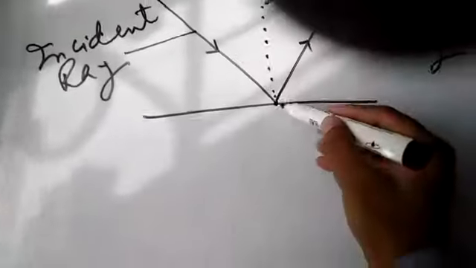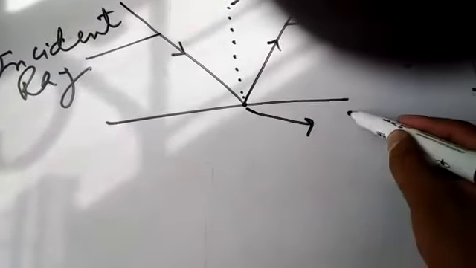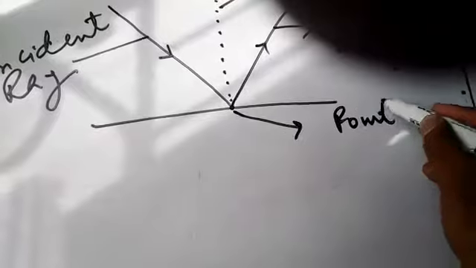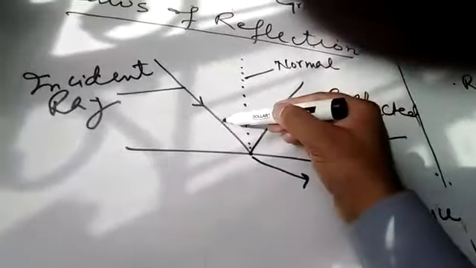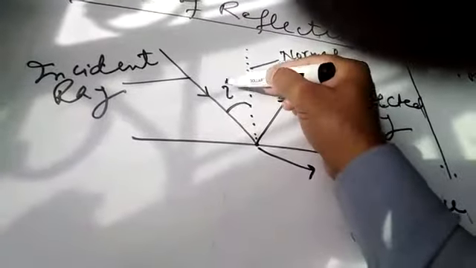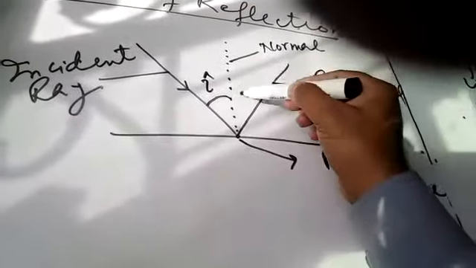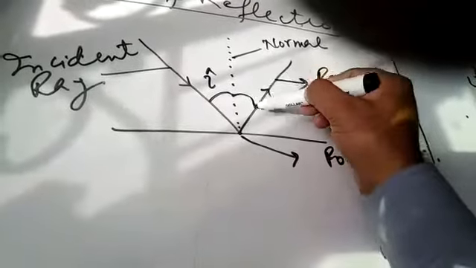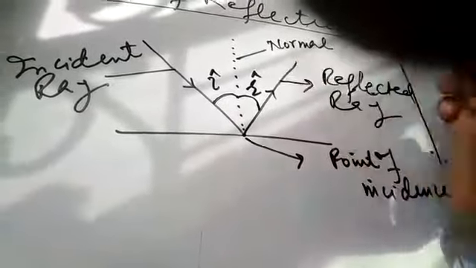So the point where the reflection occurs is called the point of incidence. So what are the laws? Number one law is the incident ray makes an angle with the normal. This is called the incident angle, and the reflected ray also makes an angle with the normal. This is called the angle of reflection.